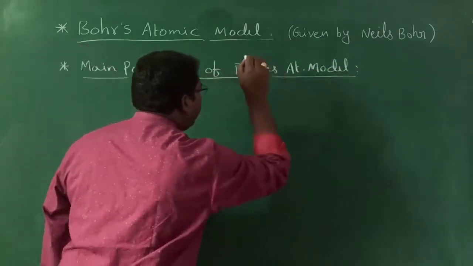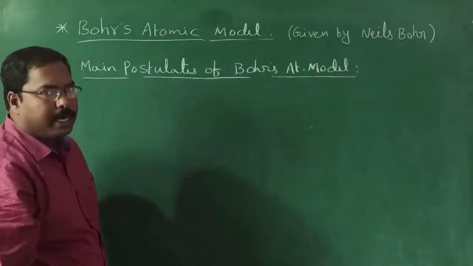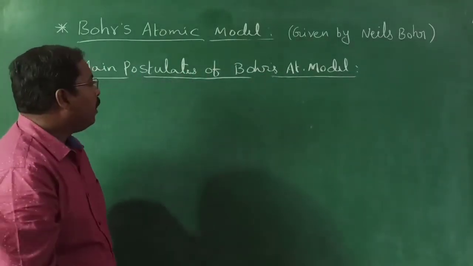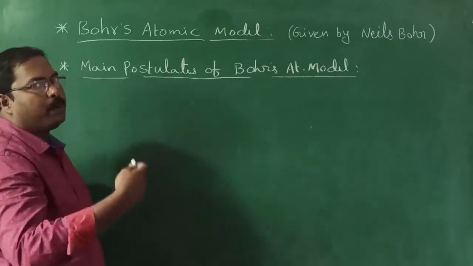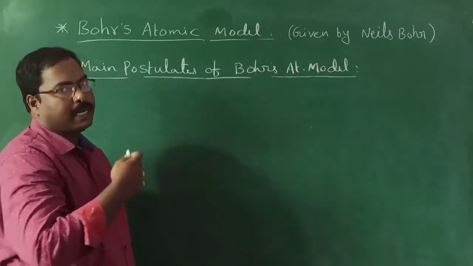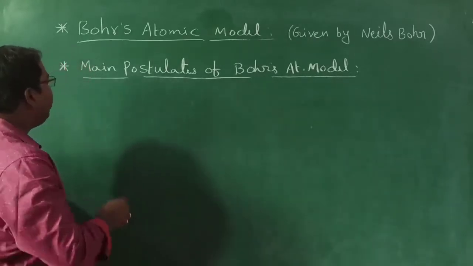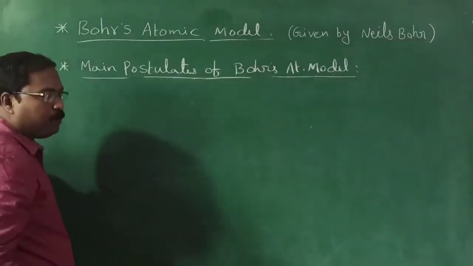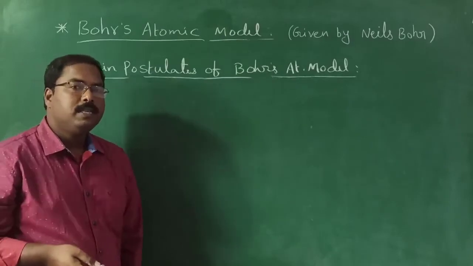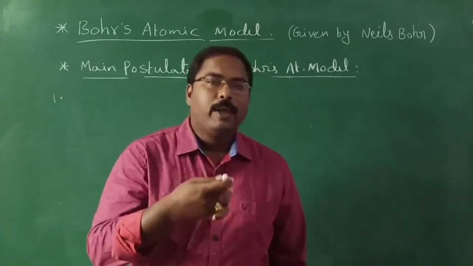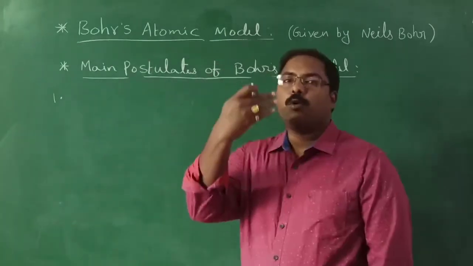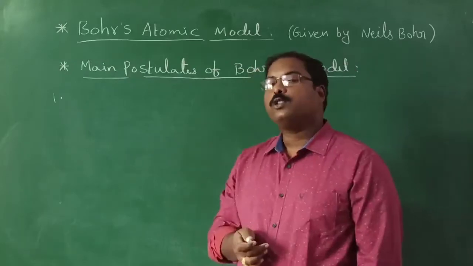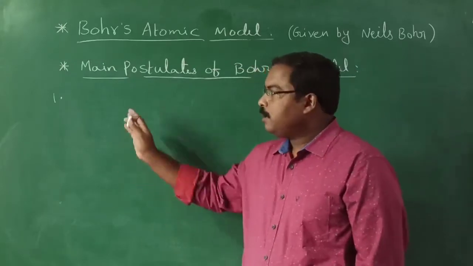I think you have an idea about some of the postulates of Bohr's atomic model. Now we will discuss all the main postulates given by Bohr's atomic model. Coming to the first postulate, as I told you in the starting, this model was given mainly to overcome the drawback of Rutherford's atomic model. Let us discuss this.